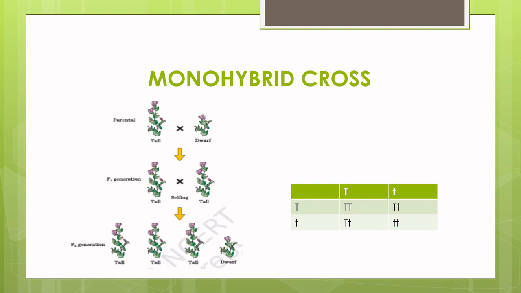The factors are always pure, and during gamete formation, the unit factors segregate so that each gamete gets one of the two alternative factors. It means that the factors for tallness, capital T, and dwarfness, lowercase t, are separate entities, and the gametes receive either capital T or lowercase t during gametogenesis.